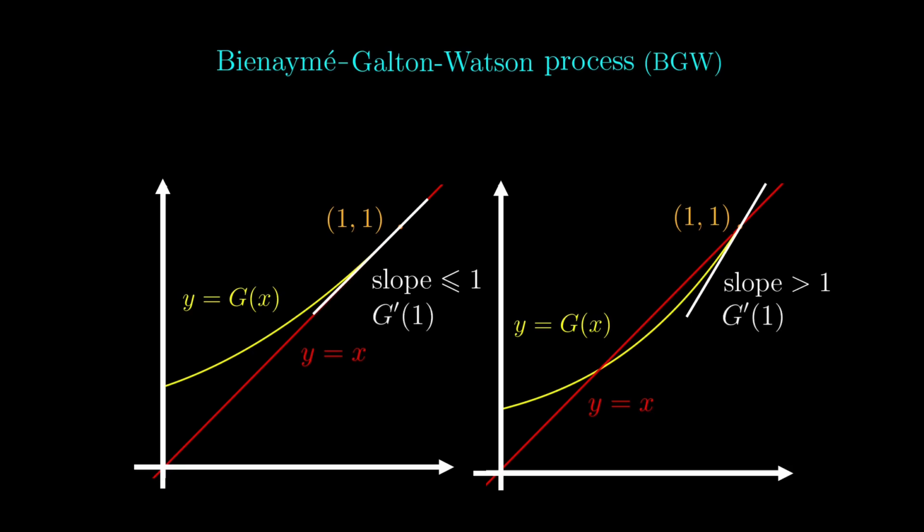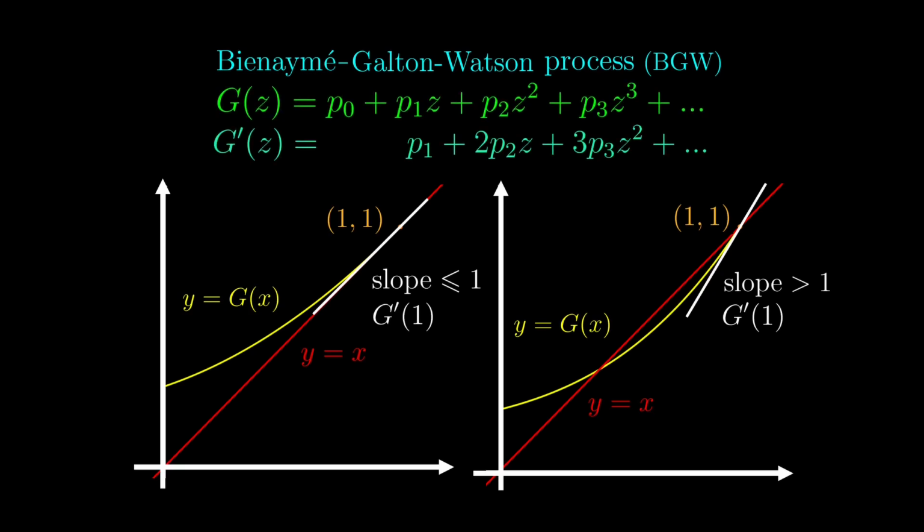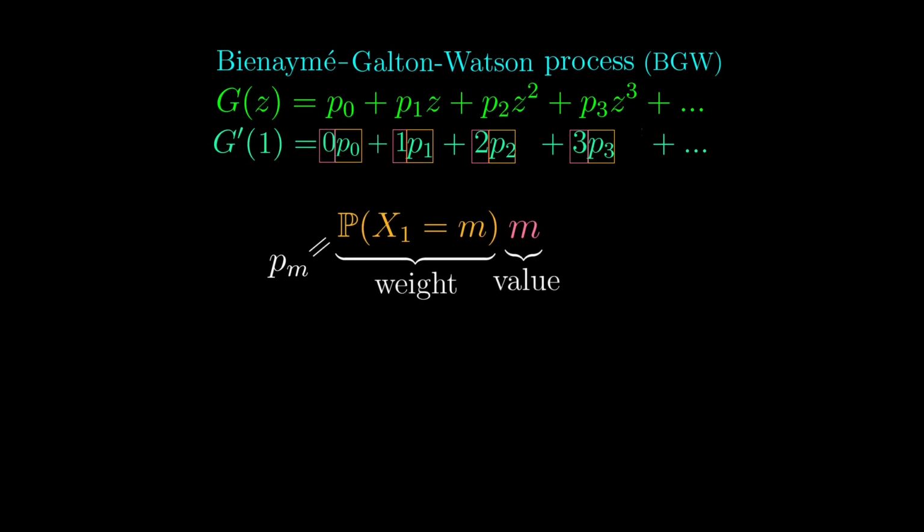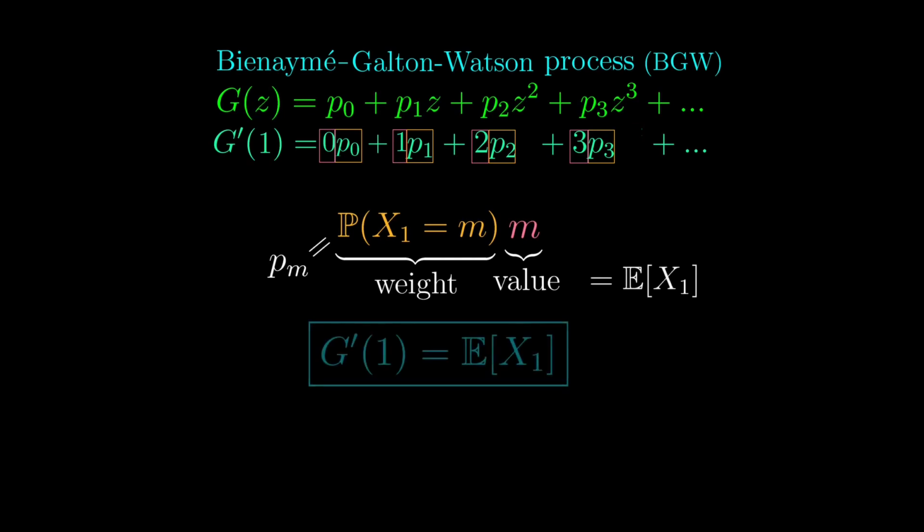What is g prime of 1 then? The series of g of z and g prime of z are here. Plugging in z equals 1 in the second formula for derivative of g, we get g prime of 1 to be this. If we add 0 times p0 in front, it will not affect the sum, but it allows us to see that g prime of 1 is the sum of terms of the form probability of x1 equals m, which is pm, times m itself. This is again in the form of weighted values, and in this case, the sum is the weighted average of x1. This means that g prime of 1 is equal to the weighted average of x1.